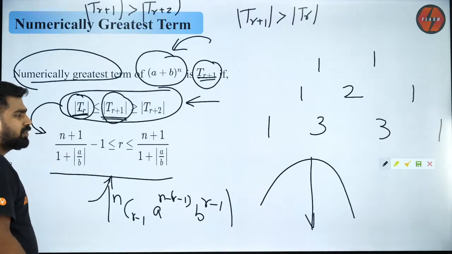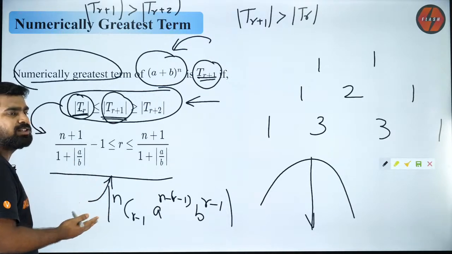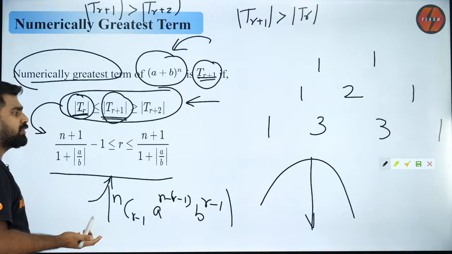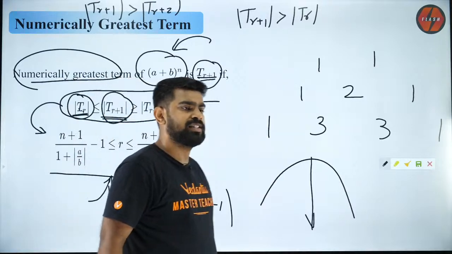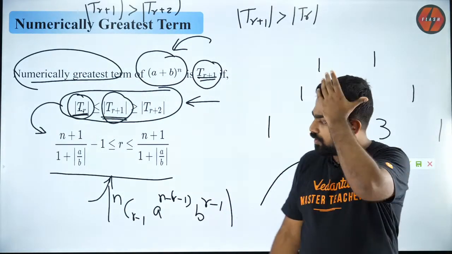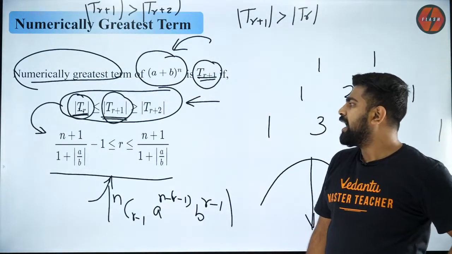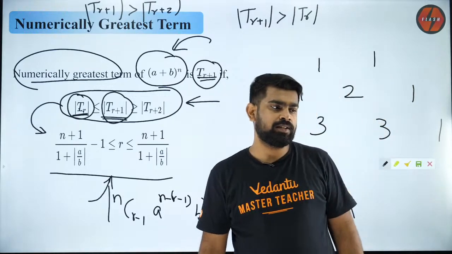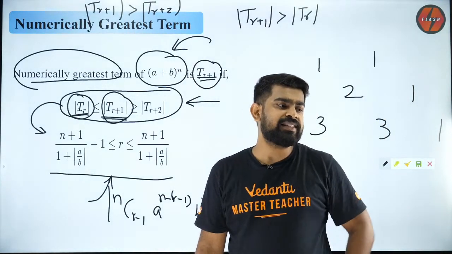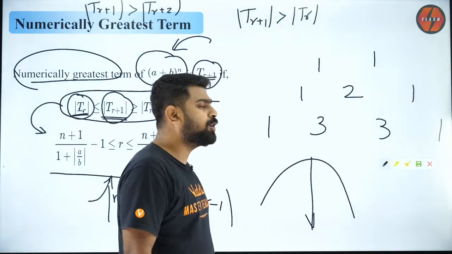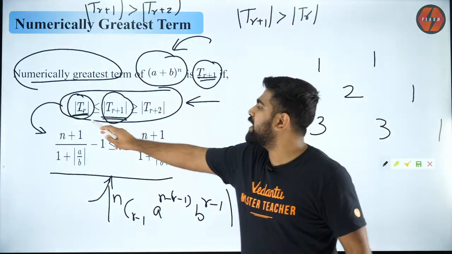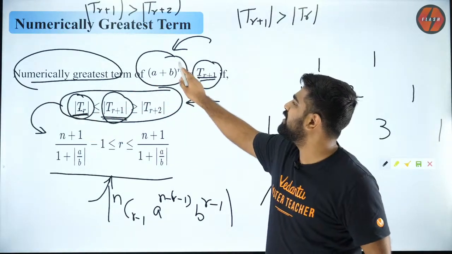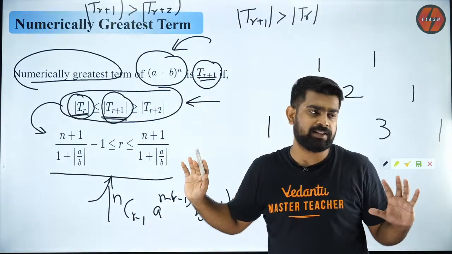Understood, Matthew? I don't want to get into the derivation. It is not necessary. Why do you want to waste time on that? Rather, remember this expression. That will help you move faster. Okay? Are you guys clear about it? I'm going to do an example question. Matthew, I hope you are able to follow. So you just have to expand TR for this expansion. As simple as that. Okay?